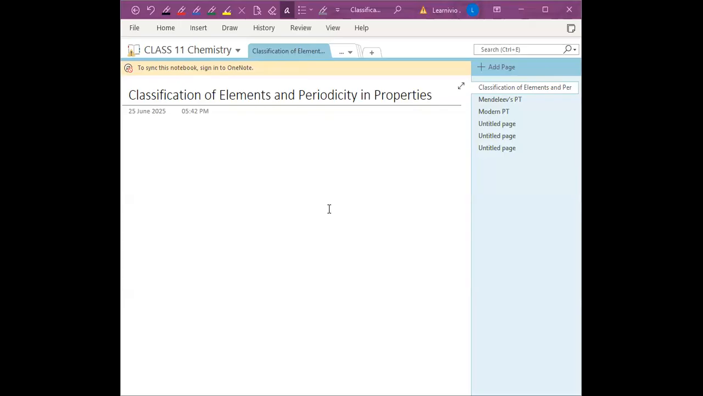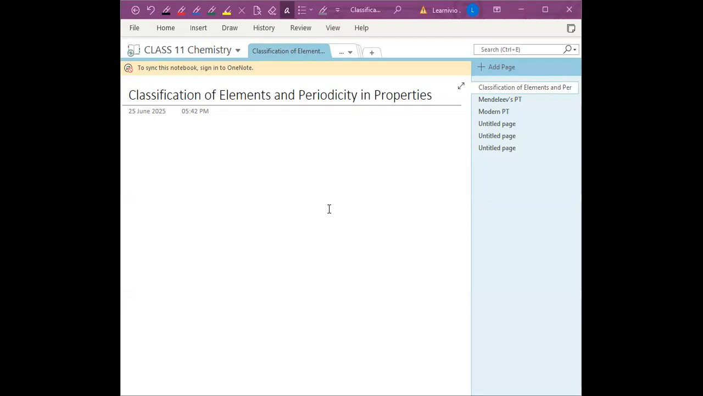Have you ever wondered why elements are arranged in a certain way in the periodic table? Why is sodium placed next to magnesium and not somewhere else? Right? क्यों होता है ऐसा? Why? कभी आपने सोचा ये? Or why do elements in the same group behave in similar ways, right? Well, this chapter will answer all of that.